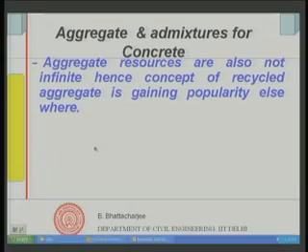On the other hand, you have to demolish buildings after 30-40 years for various reasons, because they have done away with what is known as functional life. In such a situation, what do you do with the debris? It is another kind of environmental problem. So you try to recycle them and use them in construction again.